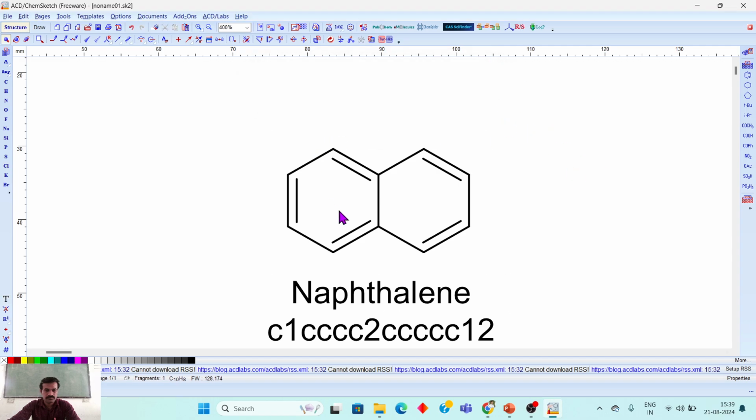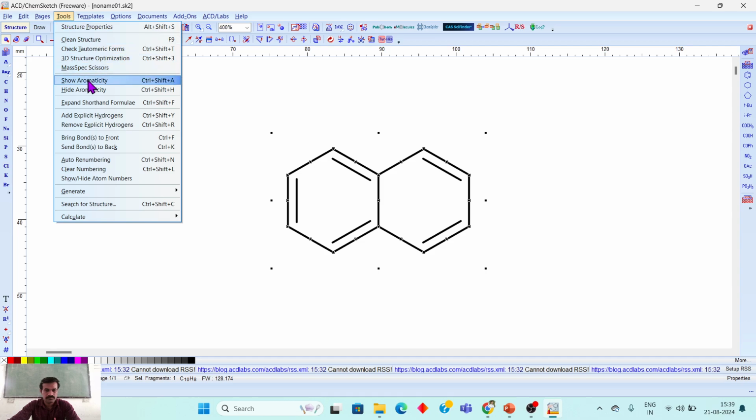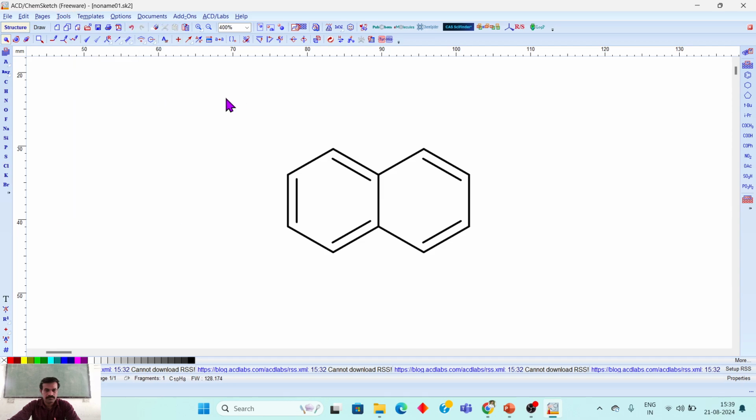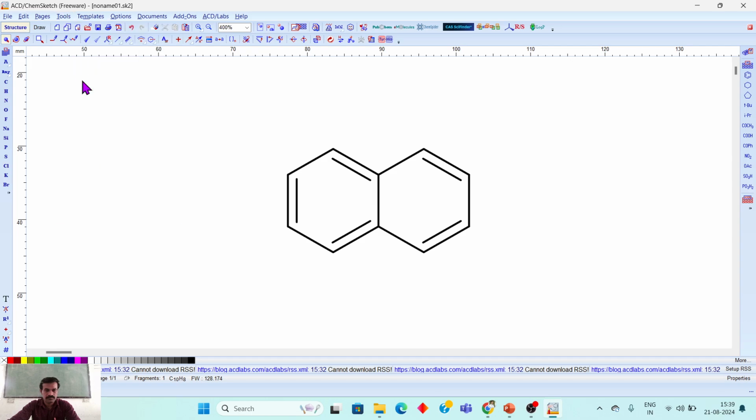Okay, now some different other specifications of the software and the structures. Now go through the tools and check their aromaticity. If you want to check the aromaticity, how will you check? Just go into the tools and show aromaticity, whether it is aromatic or not aromatic.